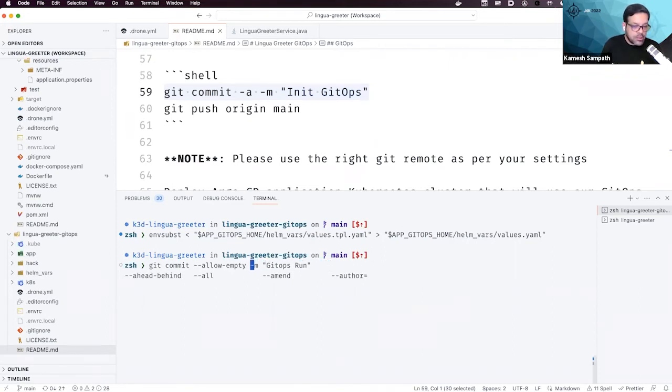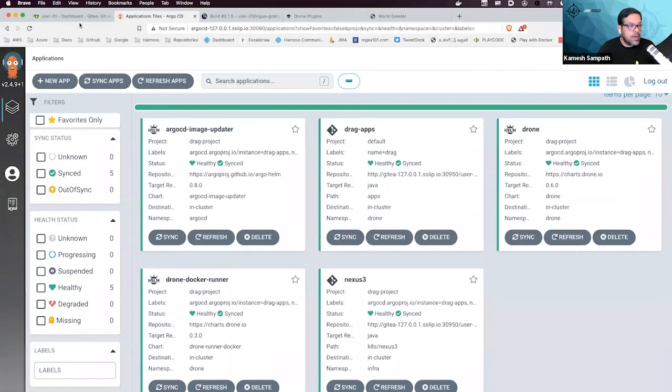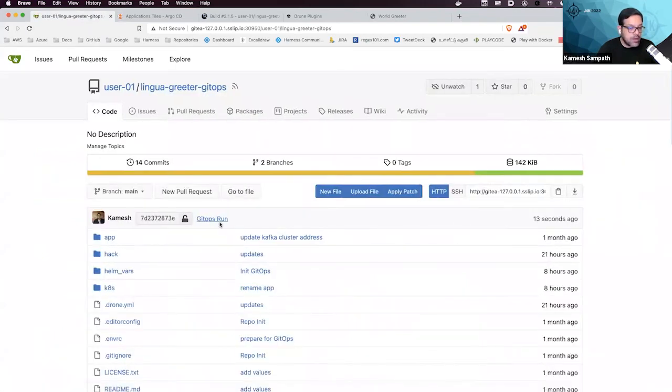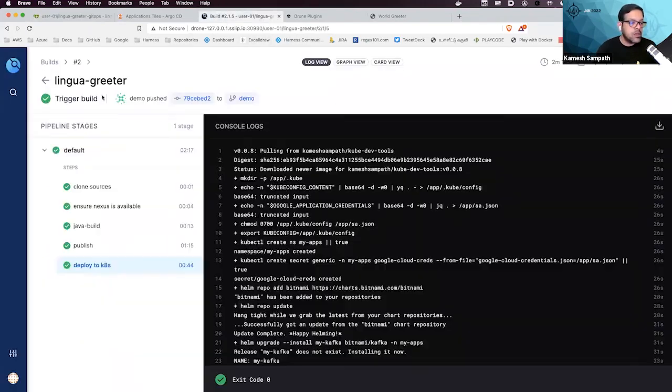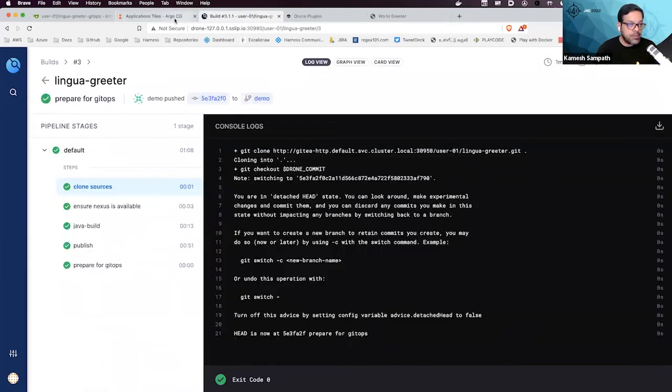And I say git push GitOps main. It's going to push it there. So if you go to my Git repository, I should have the GitOps run ready for me. There should already be a build running here, preparing for GitOps. I'm all ready for GitOps.